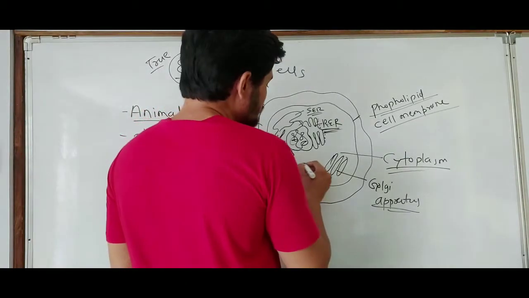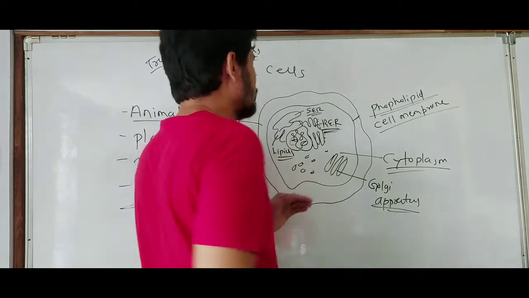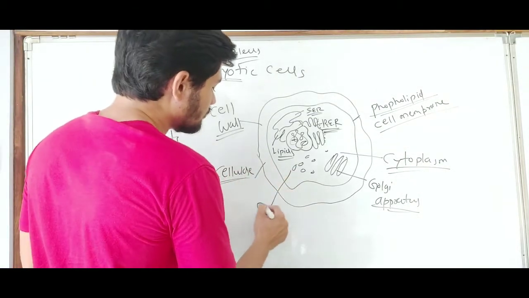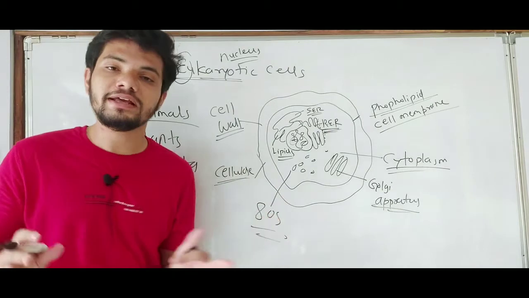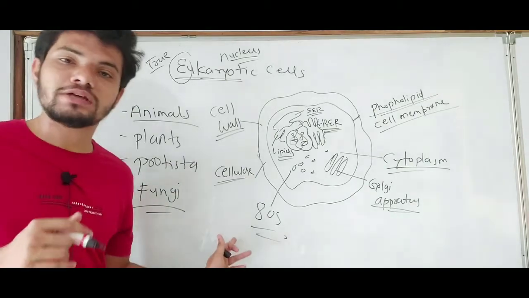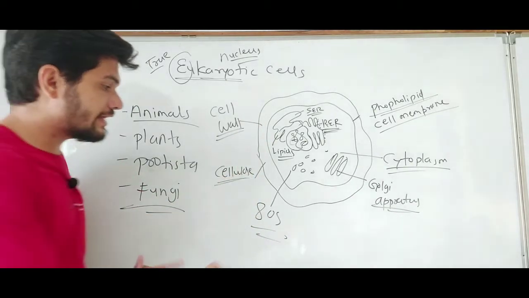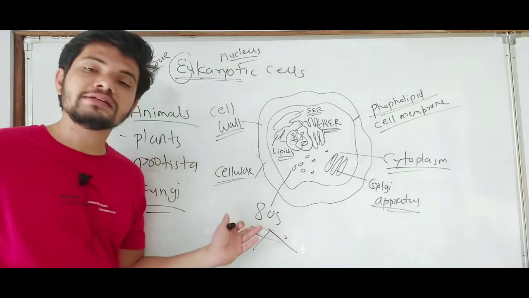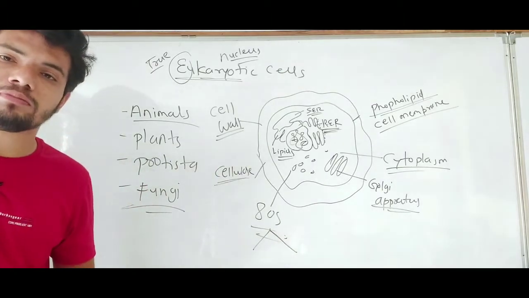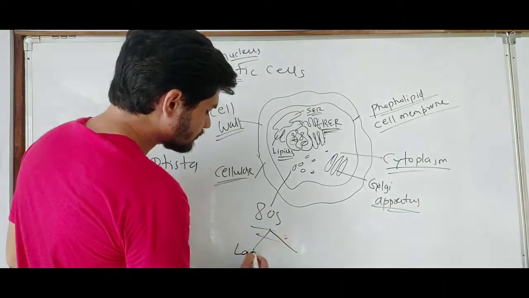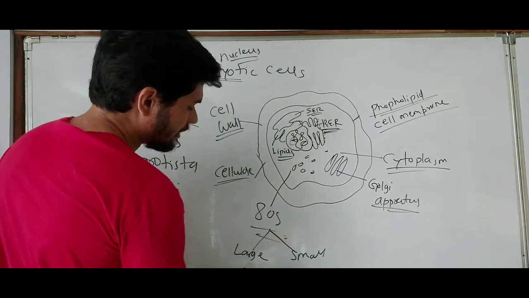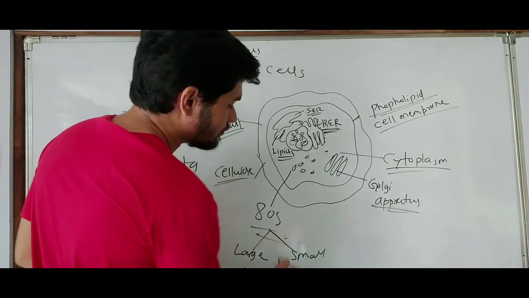After that, some ribosomes are also there in the cytoplasm. We all know ribosomes are of 80S type in the case of eukaryotic cells. In prokaryotes, we all know 70S types of ribosomes are present, but in eukaryotes 80S, where S is for Svedberg unit, and in the 80S type of ribosomes there will be a large subunit and a small subunit. The larger one will be of 60S type and the smaller one will be of 40S type.